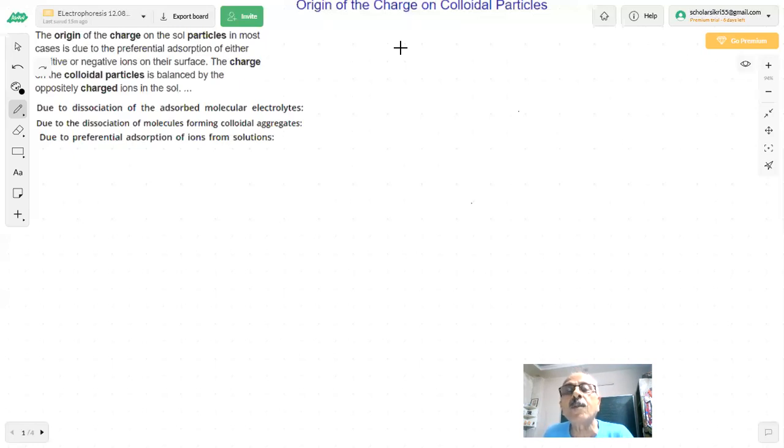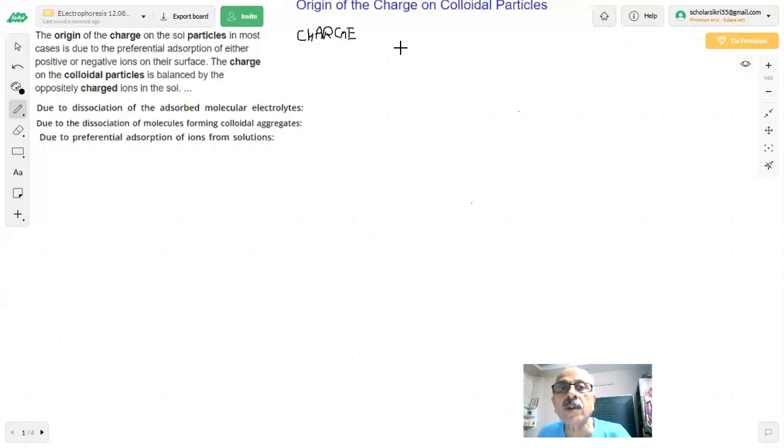Now, today our topic is that there is a charge on the colloidal particles. These colloidal particles are charged particles. Colloidal particles carry charge. This is a very important phenomenon, and because of that charge, the colloidal particles are stable.